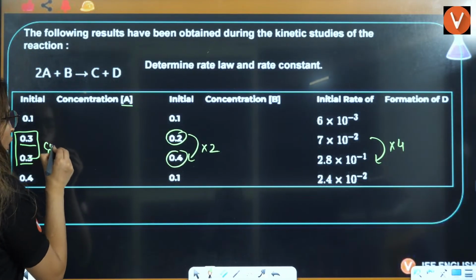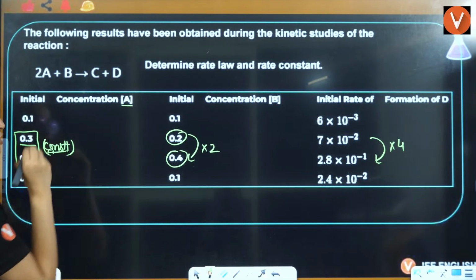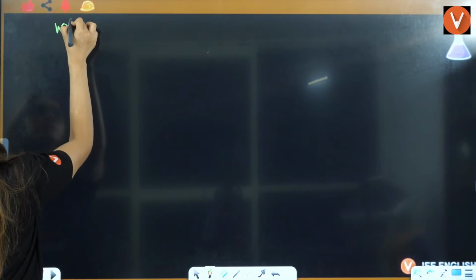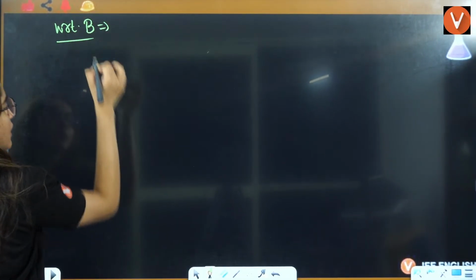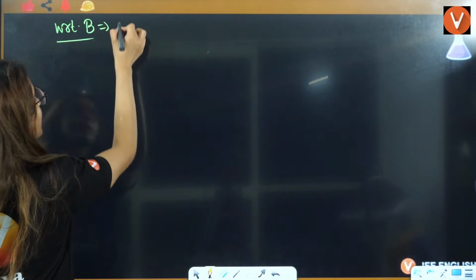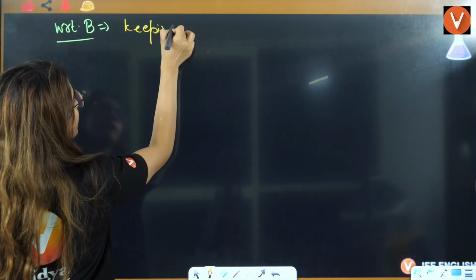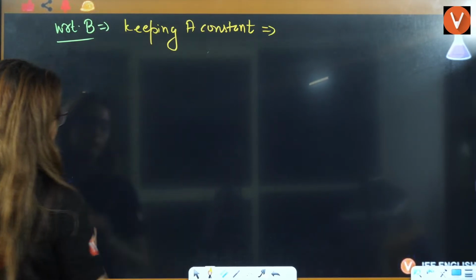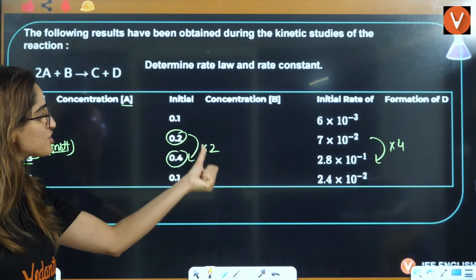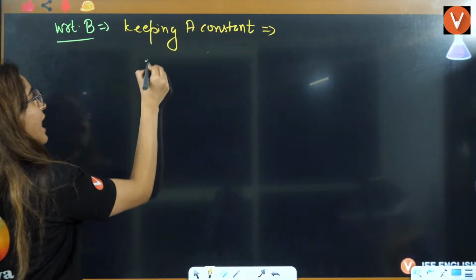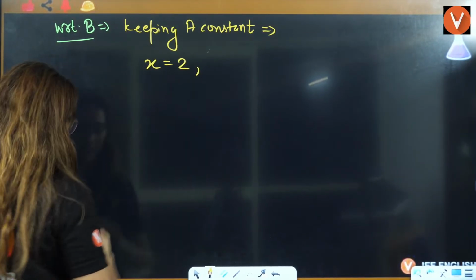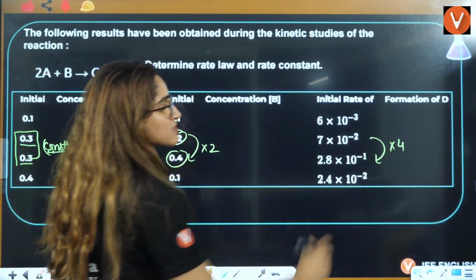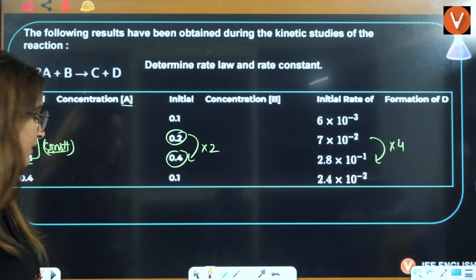Firstly, keep any of the concentrations constant. Now we are finding it with respect to B, keeping A constant. Concentration is doubling, that means X is equal to 2 times in this case. What is the value of X raised to power n? How many times is the rate increasing?